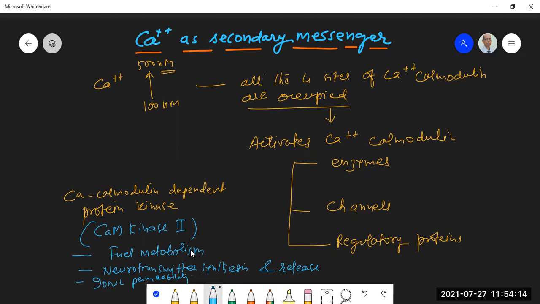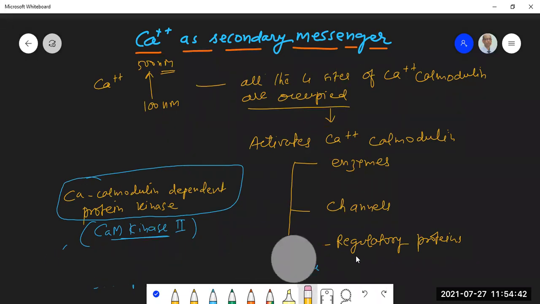Activated calcium calmodulin in turn modifies the activity of a large number of enzymes, channels, regulatory proteins. One important enzyme which is activated by calcium calmodulin is CAM kinase 2. Activated CAM kinase 2 in turn is responsible for regulating fuel metabolism in the cell, neurotransmitter synthesis and release, and ionic permeability in the cell. So this is all about the role of calcium as secondary messenger.